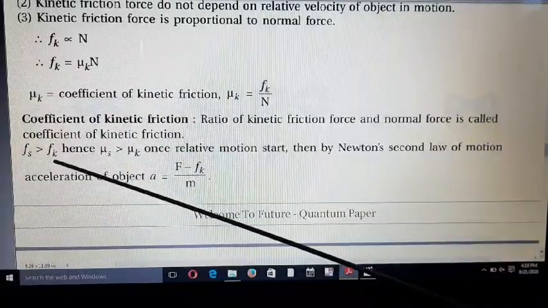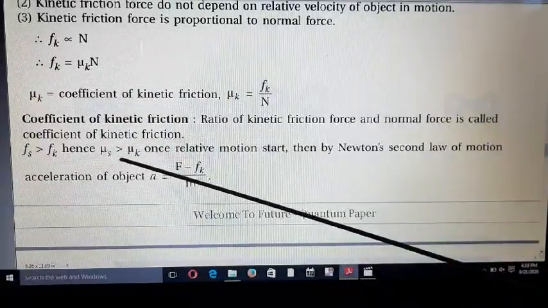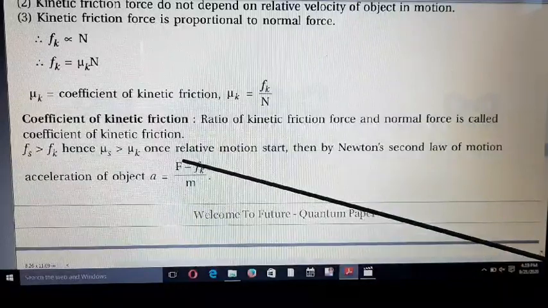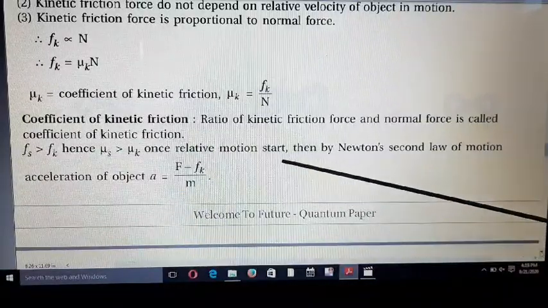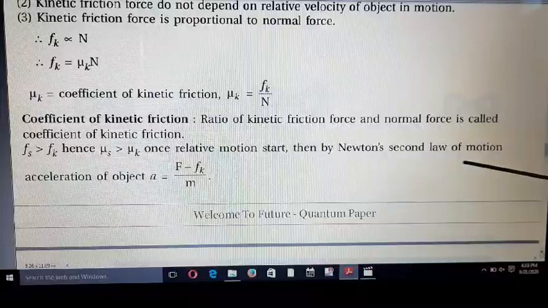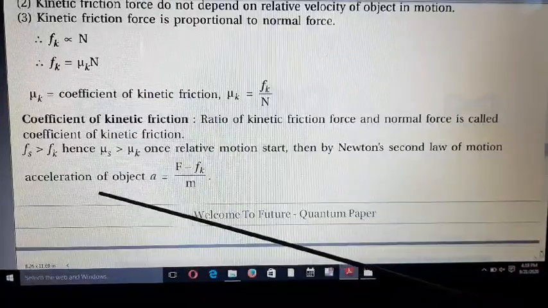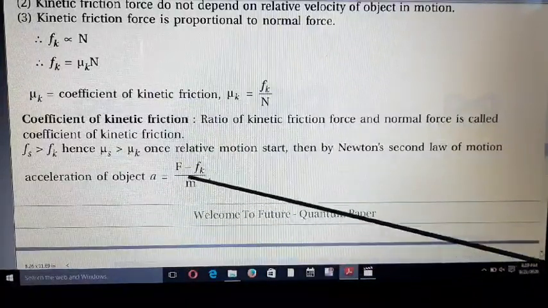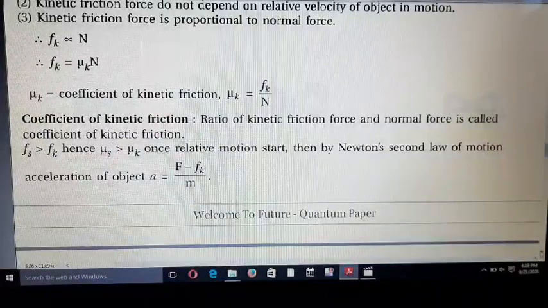Fs is greater than Fk. Hence, mu s is greater than mu k. Once relative motion starts, then by Newton's second law of motion, the acceleration of object A is equal to F minus Fk upon m.